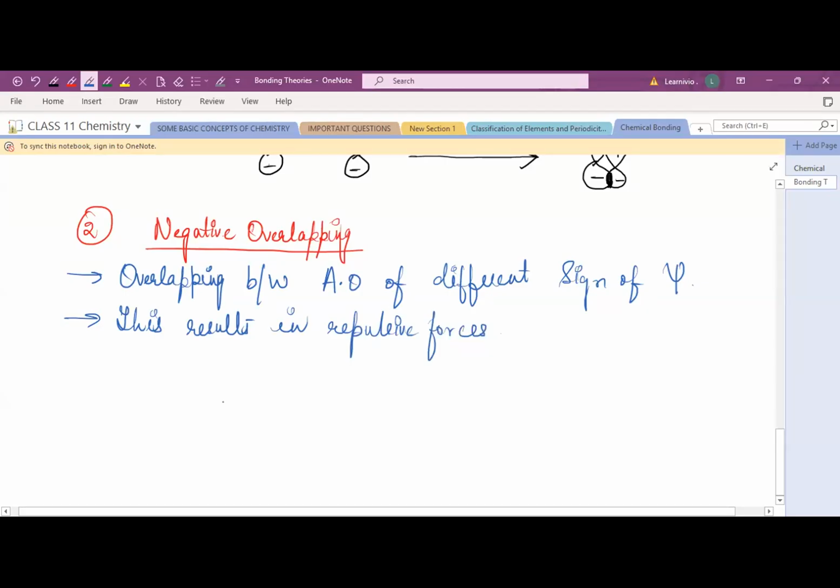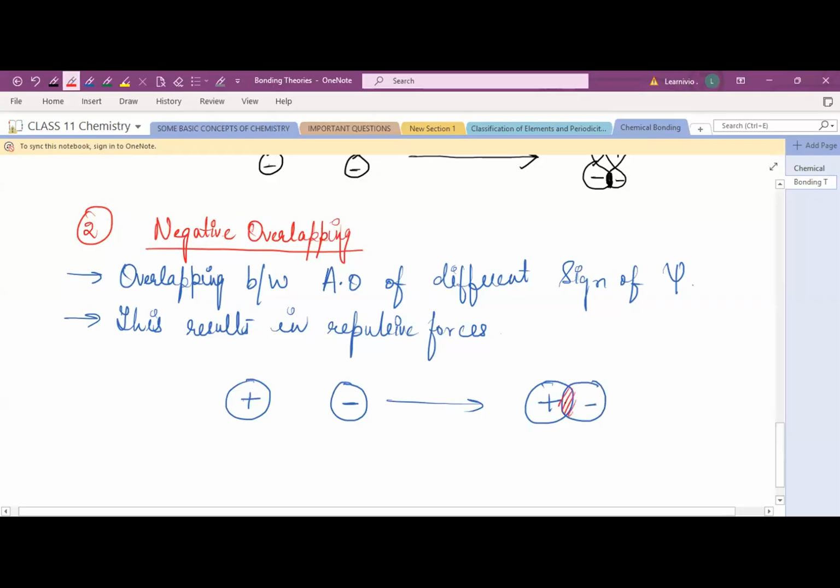For example, if we have an s orbital with plus sign, and another s orbital with minus sign, so both signs are different, plus and minus. What happens when they try to interact with each other? Overlapping will be there, right?